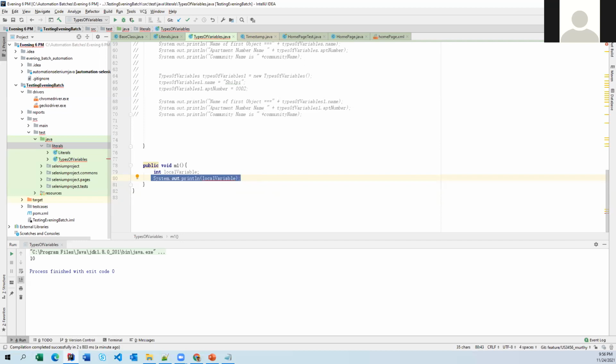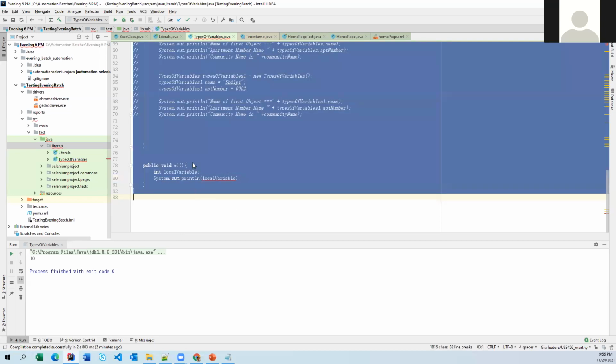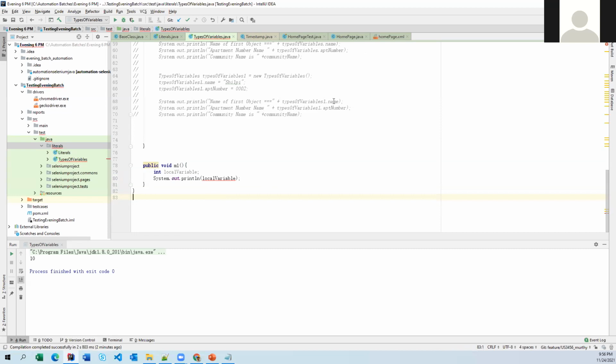So if you are going to use that local variable further, within this block only, when you are trying to use that variable, if it is not initialized, your compiler is going to stop you. It says this has not been initialized and you are trying to use it, but the JVM is not responsible for initializing it. So there is no value for that. So please try to assign your value and then use it.